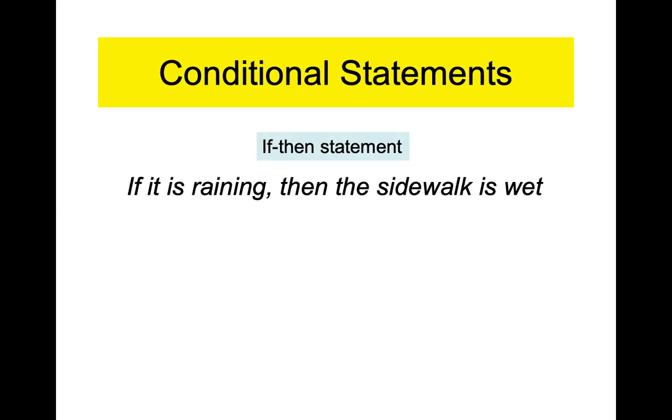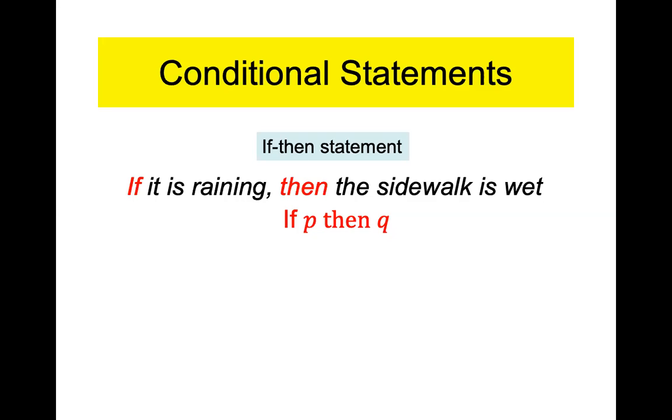This is called an if-then statement. Why is it called an if-then? Because it literally has the word if, comma, then. In mathematical speak, we call this a conditional statement, that if you meet the first condition, then the following condition must occur. So this is called an if-then statement, and we have a shortcut method of writing this.